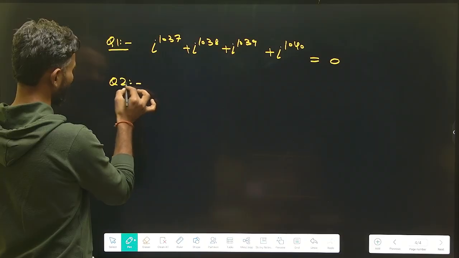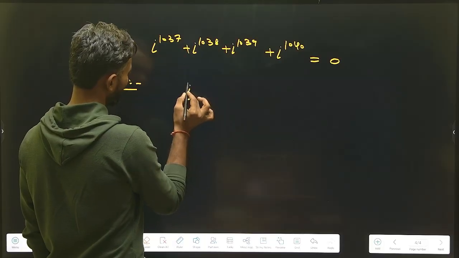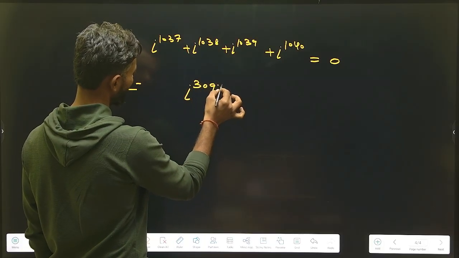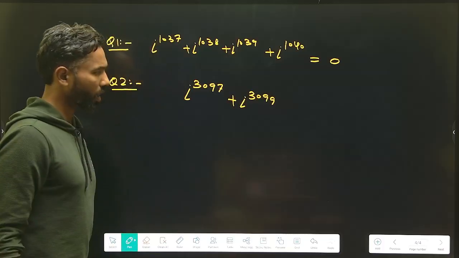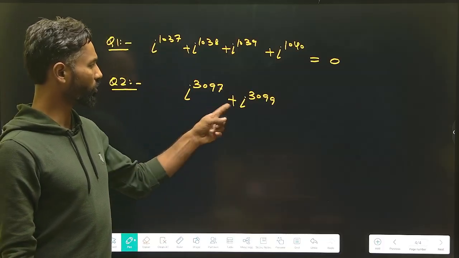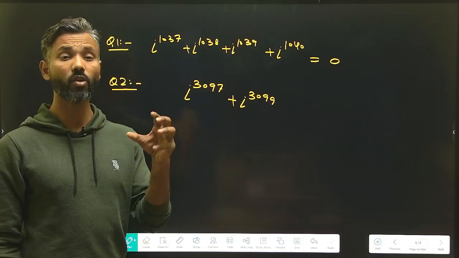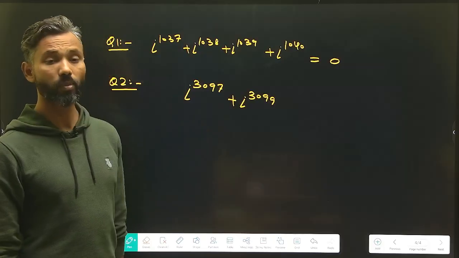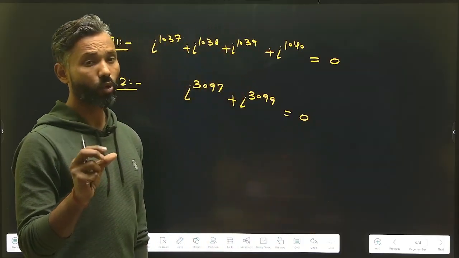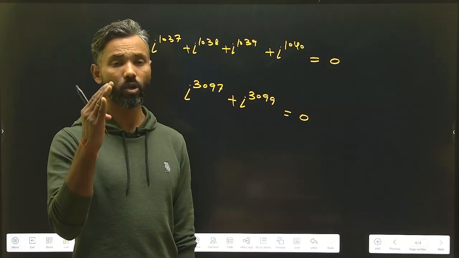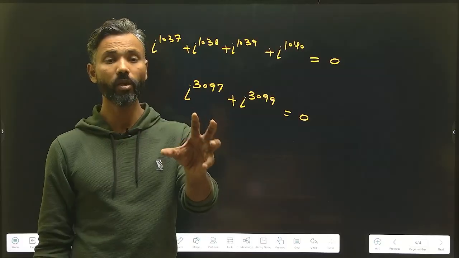These are the basic kind of things. If I am saying that there is a question where you have to simplify iota to the power 3097 plus iota to the power 3099. Now you can see that there are 2 terms of iota with consecutive odd powers. What kind of powers? Consecutive odd powers. So the sum of these 2 terms will be equal to 0. So another concept developed over here: if you get, during your calculations, 2 terms of iota with consecutive odd powers, the result will be 0.